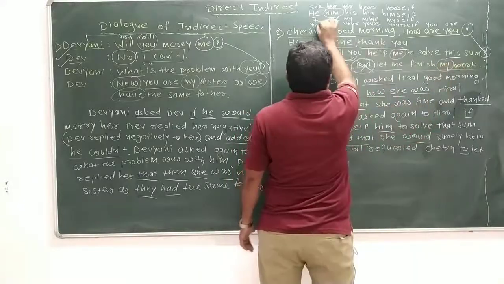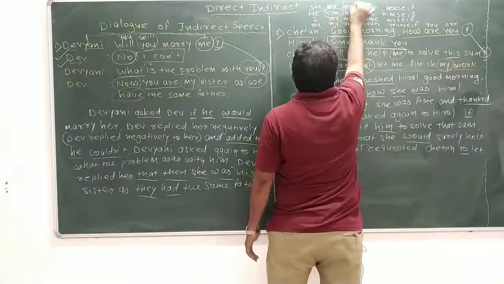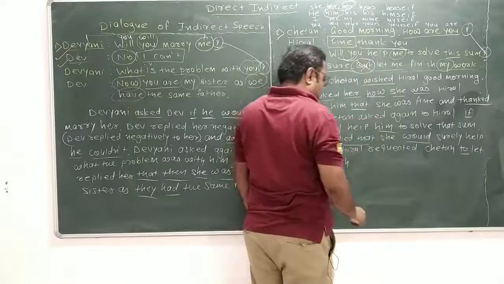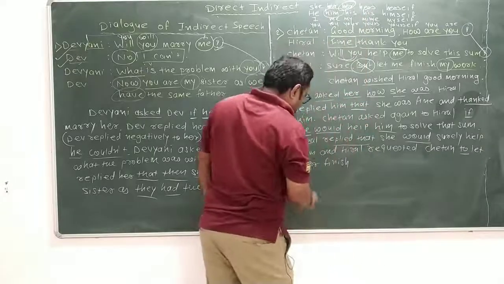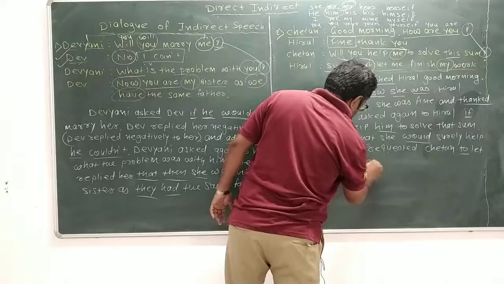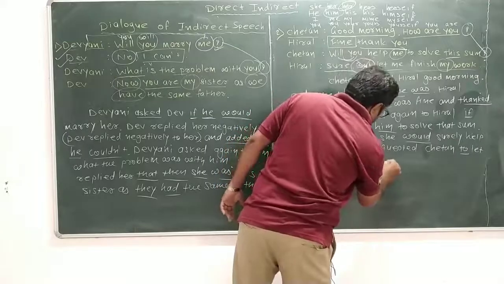That means I, me, my. See her, her. So requested Chetan to let her finish her work.